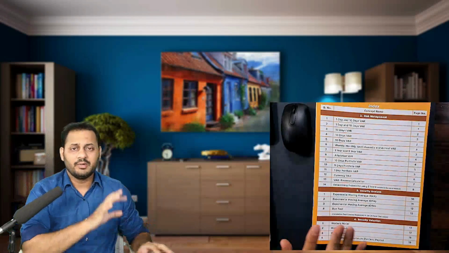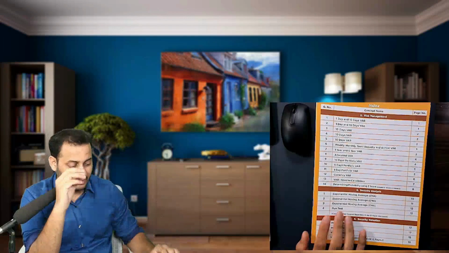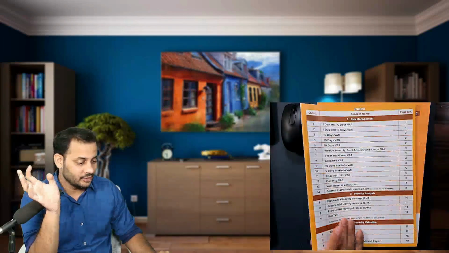Okay, apart from this material, you will also receive the charts. I don't have the charts here right now, so I will not be able to show them to you, but charts will also be given to you, SFM charts. That is also for revision purposes. Now this is what we call the concept sheet.